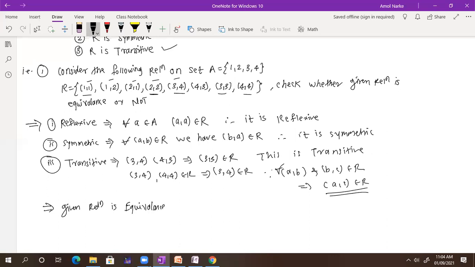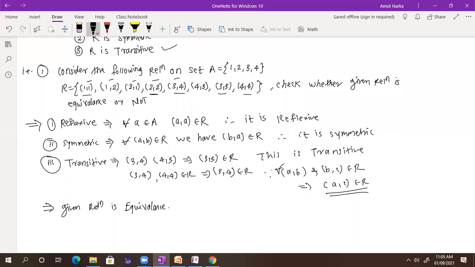Sir, I'm getting confused in transitive. Yes, you are getting confused in transitive. Like please. (2, 2) and (3, 4), if we take then (2, 4) is not there. No. Again, you are getting the same. You are saying (2, 2) and (3, 4), yes. (2, 4) is no.